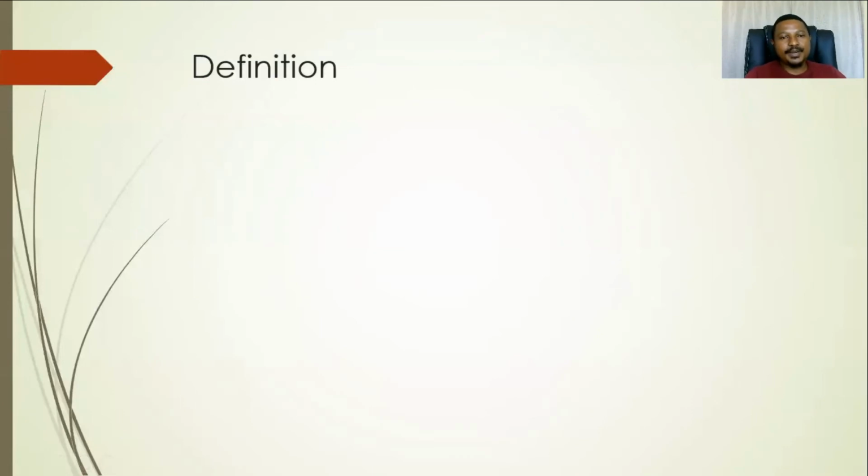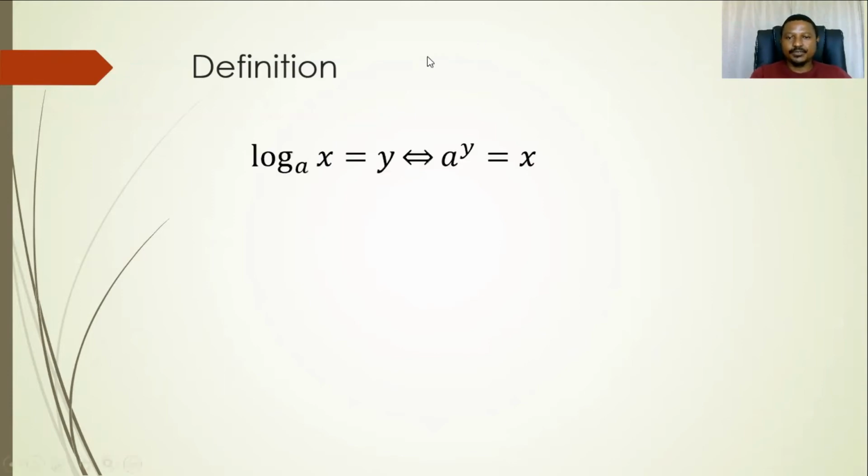Now, let's get to the formal definition of logs. What are logs? Let's discuss the logs in their entirety. So this is the definition of a log. Remember, the logs and exponential form are more or less two sides of the same coin. They are the same thing. It's just a different representation. You must always remember, here we have log with base a of x is equal to y. Now, if you translate this to an exponential form, it goes as follows. Now it is a, which was the base there, to the power y equals x.